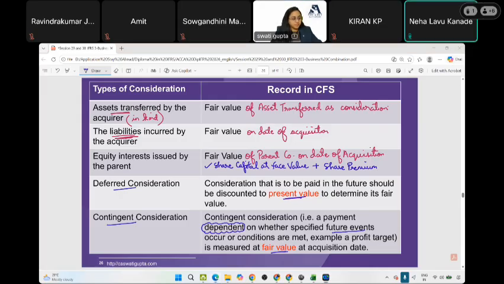Yes, what's the difference between deferred and contingent consideration? Deferred means you have a certainty that you will make a payment. For example, you take a bank loan. This is a kind of deferment.